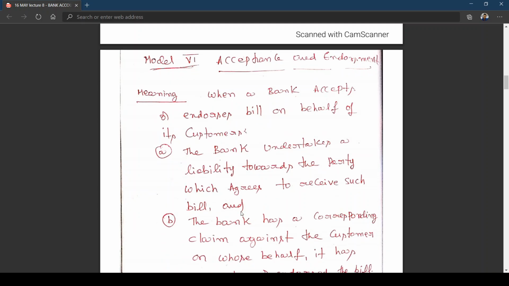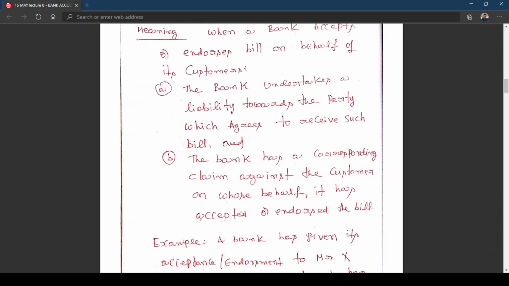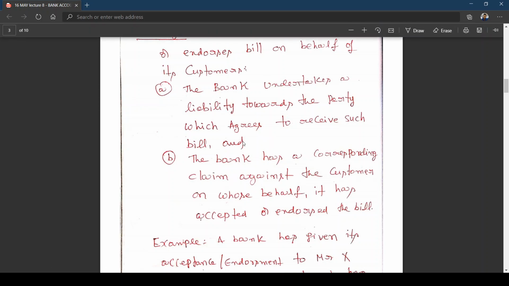So here I have explained a few things. The bank undertakes a liability toward the party which agrees to receive such a bill. The bank has a corresponding claim against the customer on whose behalf it has accepted or endorsed the bill. In my example, for X, the bank has given a guarantee, but the bank has a corresponding claim against the customer on whose behalf it has accepted and endorsed the bill.